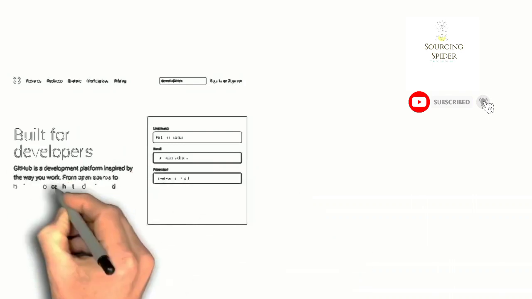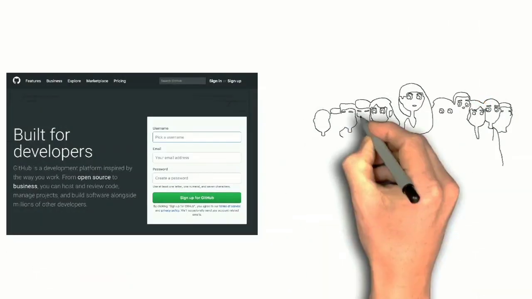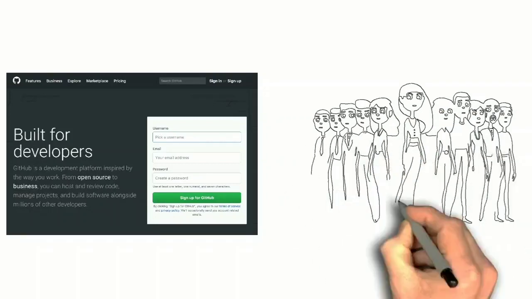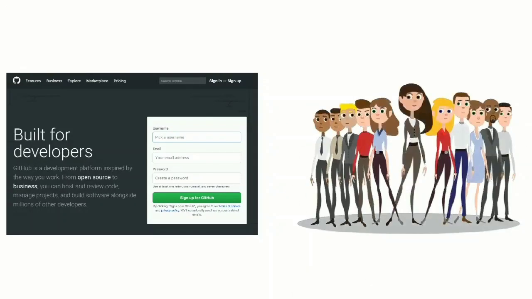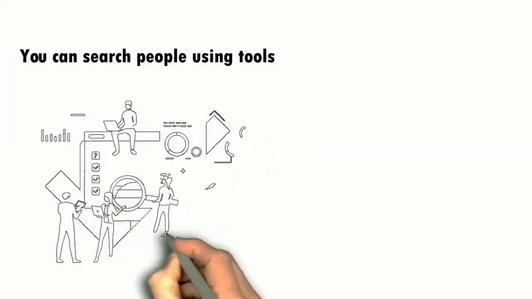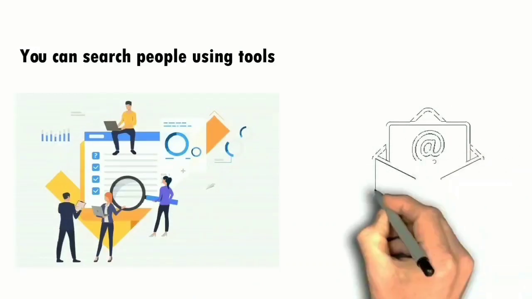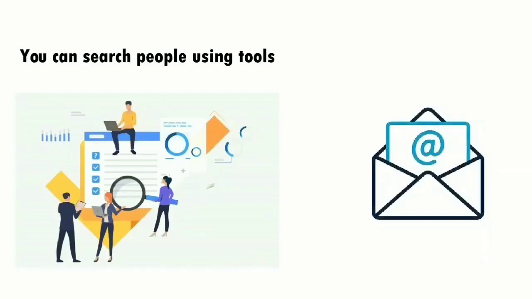But the most interesting thing about GitHub is that the platform also gives you a lot of flexibility to find people, and also find quality people. Then there are other tools through which you can find people on GitHub. One of the most interesting parts of GitHub is that you can directly get email addresses through GitHub, and I'll show you a quick way of finding this out.